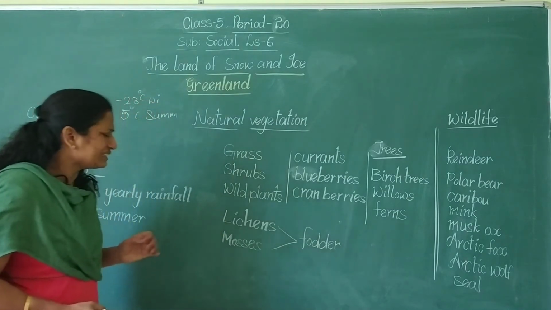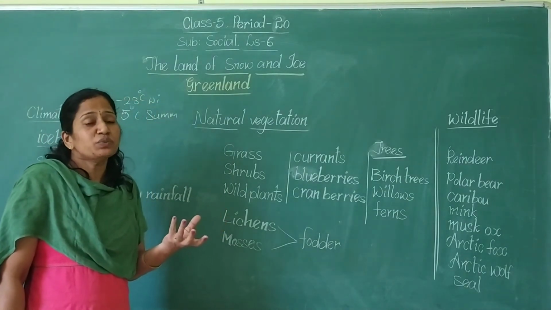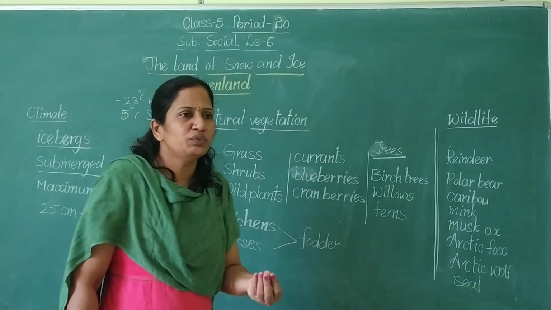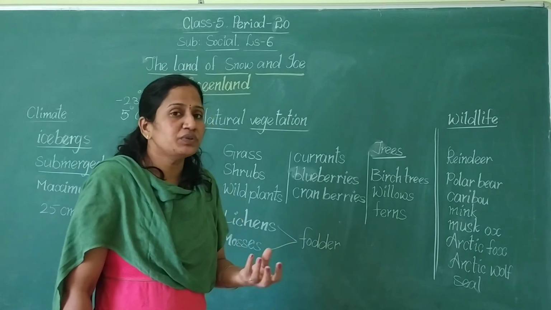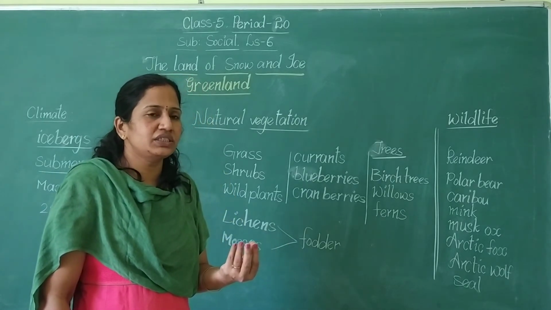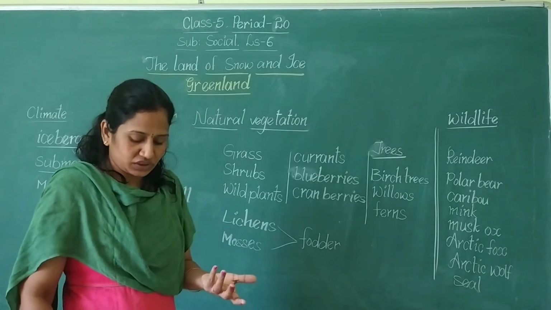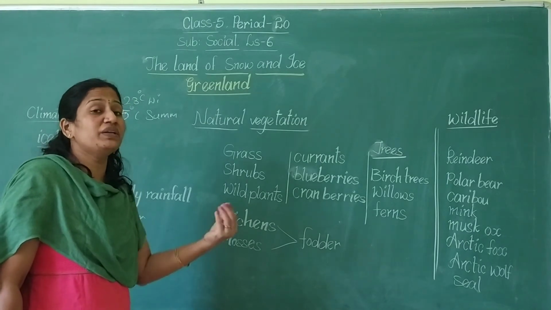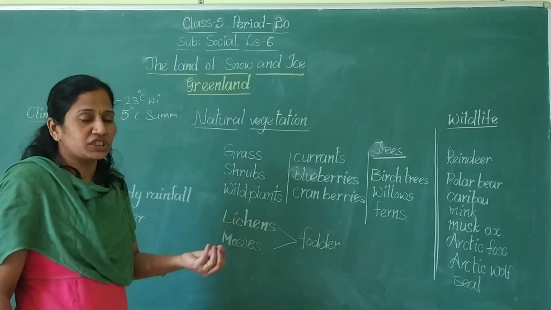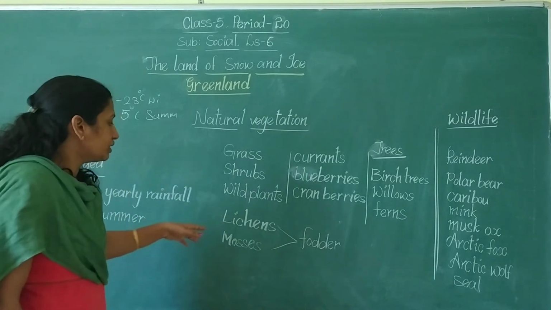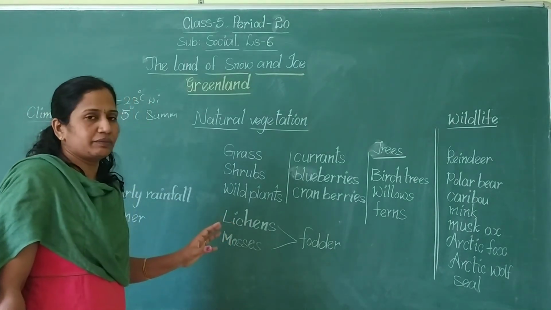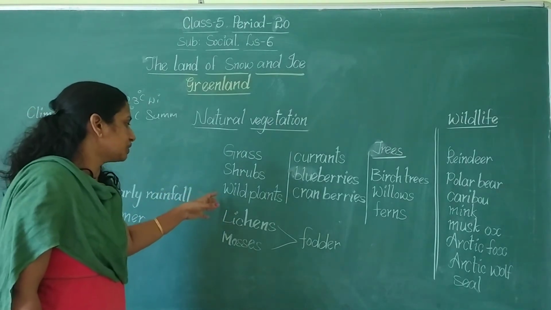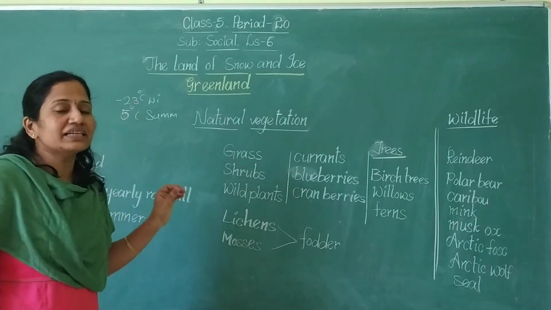How will this lichen be? Like the fishes in rivers, lakes or ponds, these fishes will eat the food which is in green color. What we call in Telugu is natu. It will be in water, so that these fishes will eat it and grow. Here the lichens will also be like that only, which will grow on the rocks. These mosses and lichens.